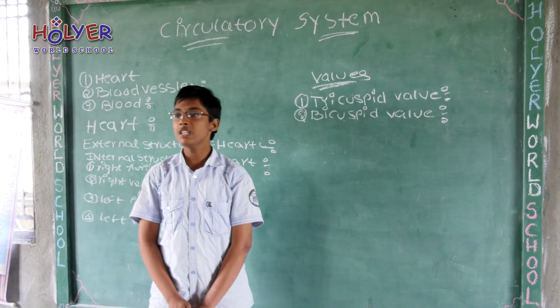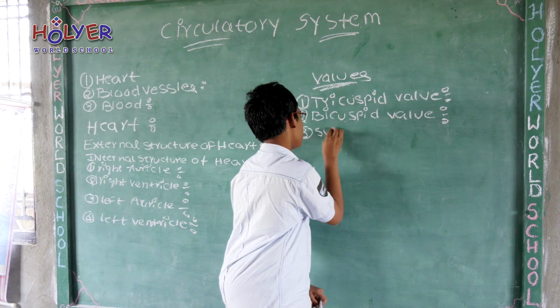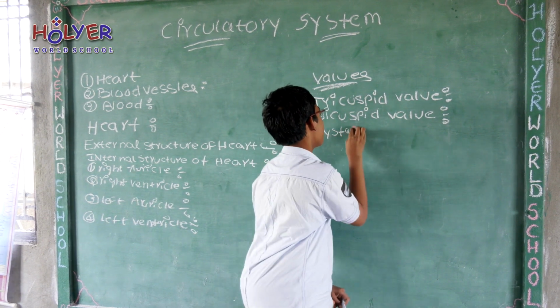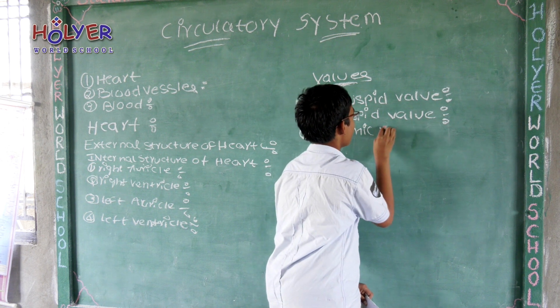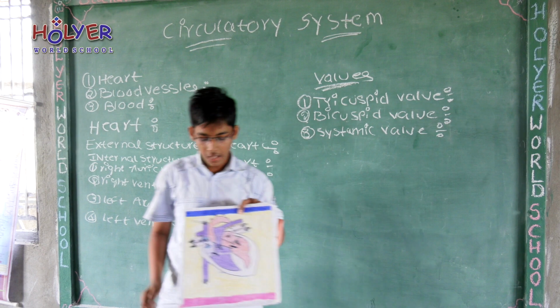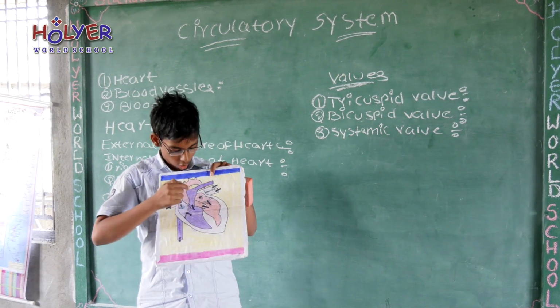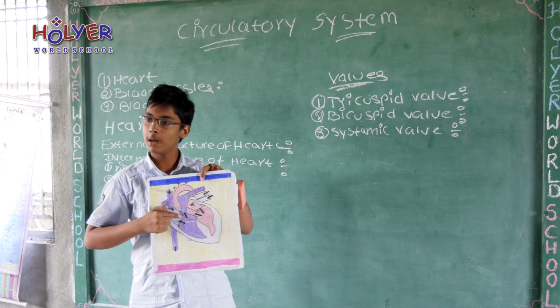Third one is systemic valve. Its function is to allow the blood from the left ventricle to aorta. See, this is aorta.